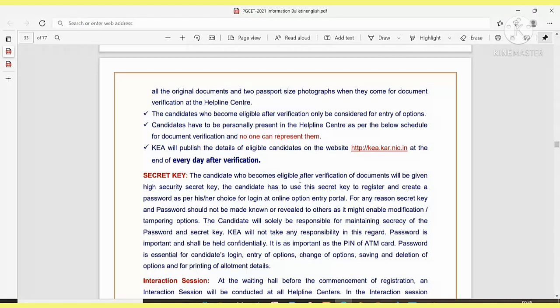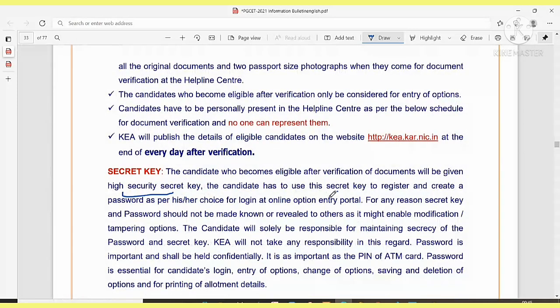The candidate who becomes eligible after verification of documents will be given a secret key. The candidate has to use this secret key to register and create a password as per his or her choice for login at the online option entry. During online option entry, this secret key you are supposed to give.